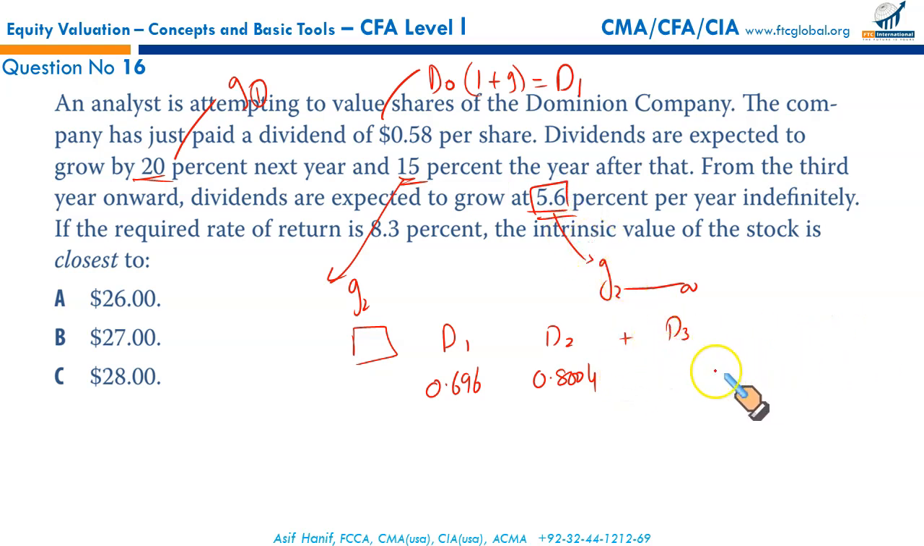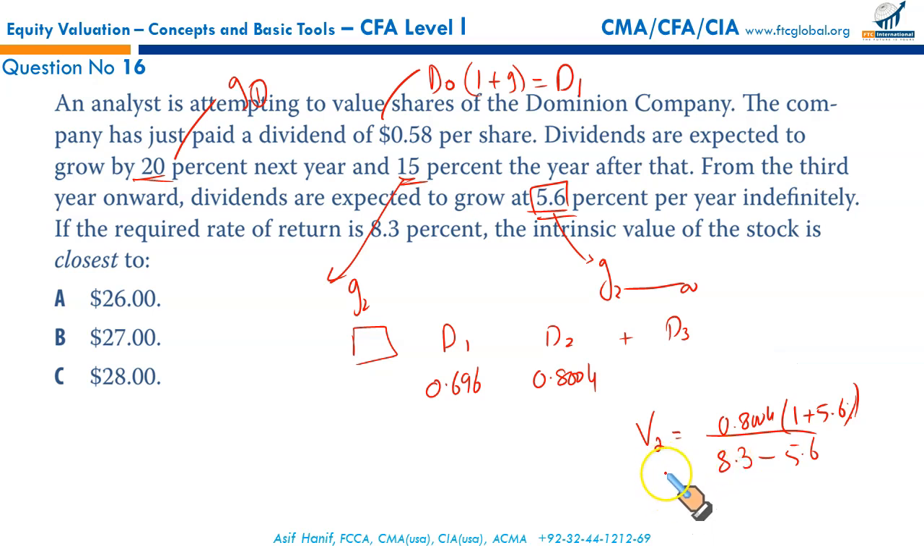till eternity. So now I can apply the valuation model in order to find the share price at the end of year 2. V2 is equal to the dividend that would be paid, 0.8004, multiplied by the growth factor 1.056, divided by the required rate of return minus the growth rate, 8.3% minus 5.6%. If you solve this all, that gives you 31.304.